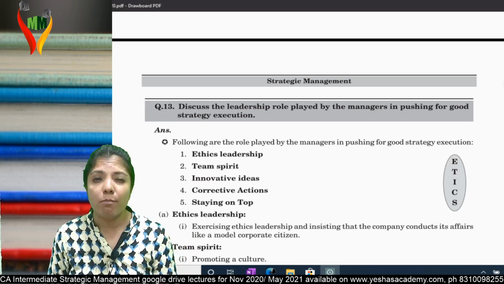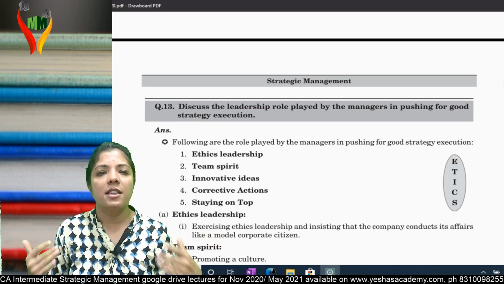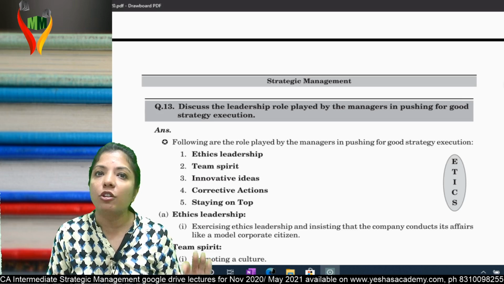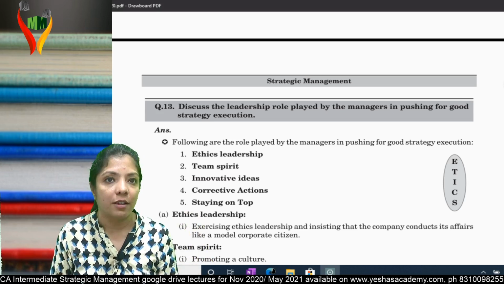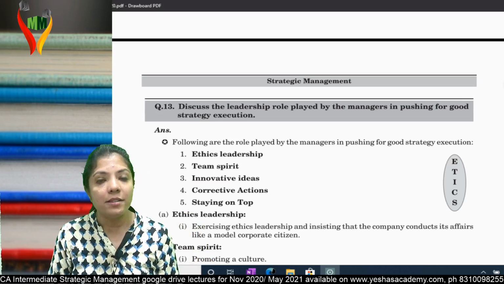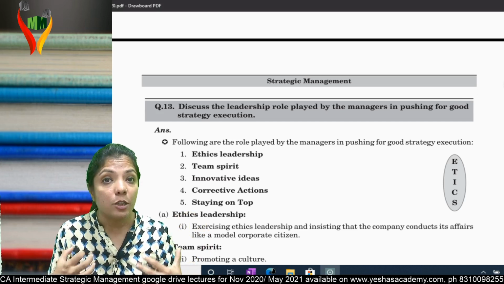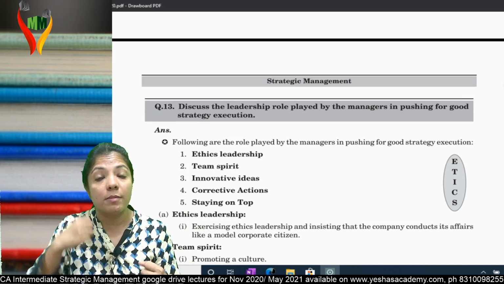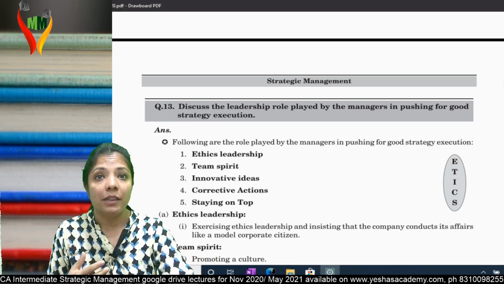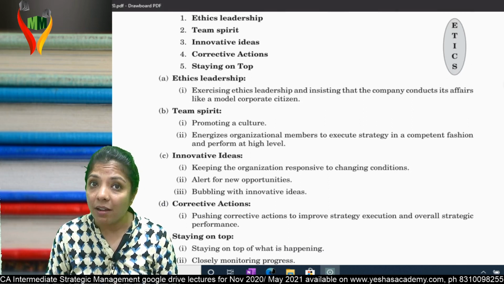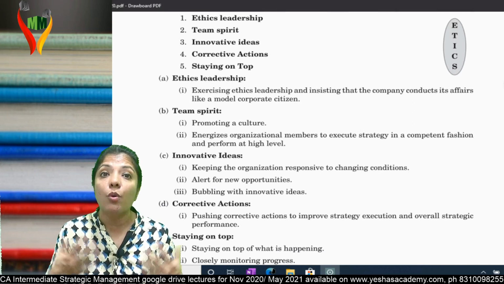Second, team spirit. The moment you say, I have done this, this is possible because of only me, it's over. No result is the effort of a single person, it's a group effort, a team effort. Always say, we have done this. Ensure that the spirit in the team is always high. Third, innovative ideas. You come with new ideas, and somebody else has come with new ideas.